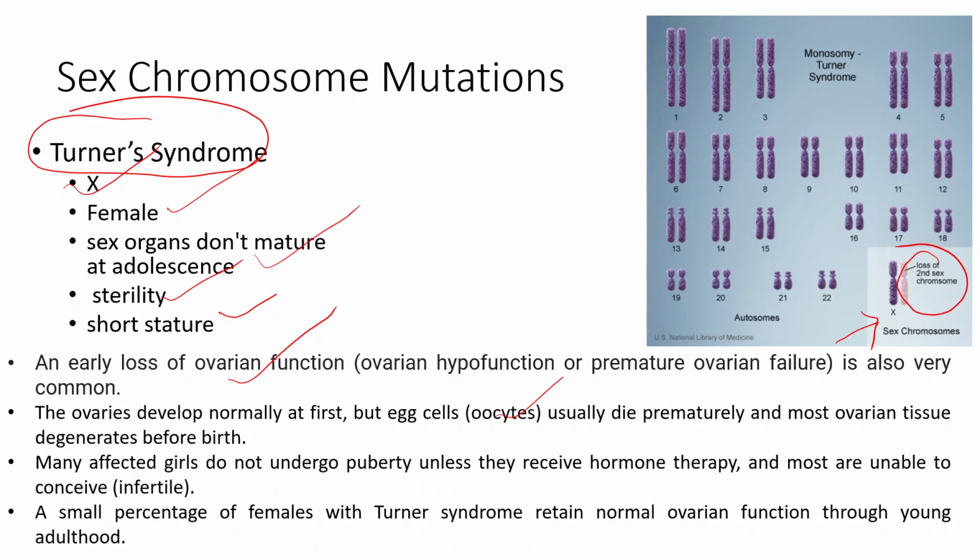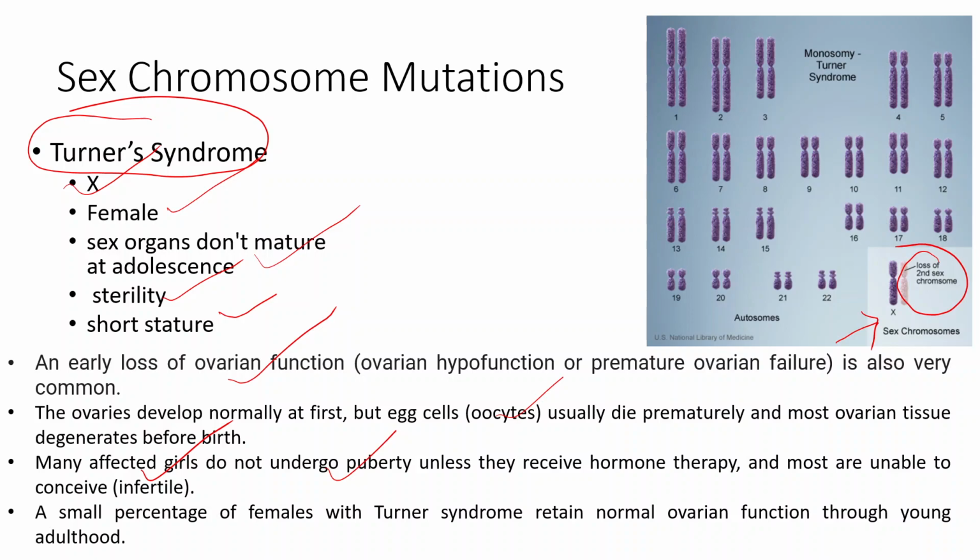oocytes die prematurely. Similarly, various individuals which are affected due to this syndrome do not undergo puberty unless they receive a hormonal therapy, and that is a very necessary treatment to make such individuals fertile, because due to lack of hormonal therapy, these affected individuals will always show infertility.